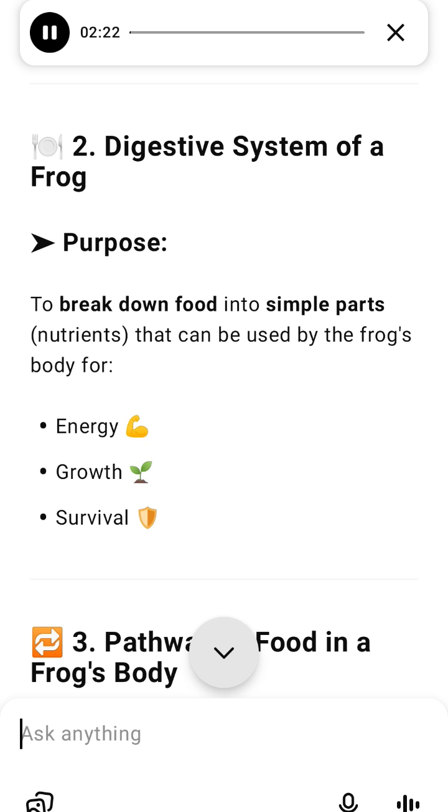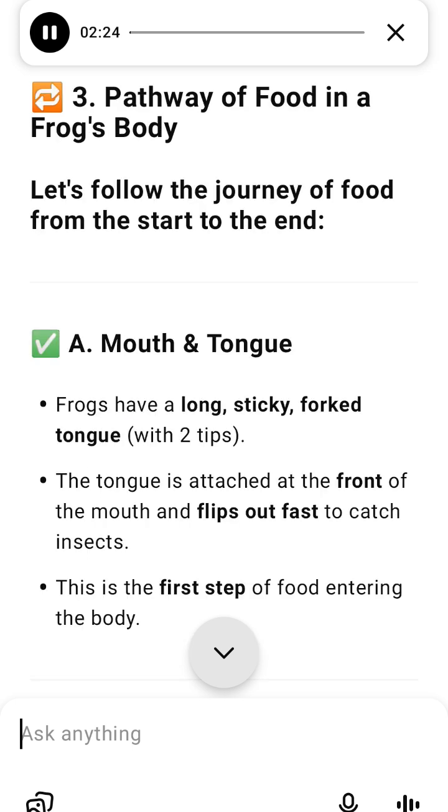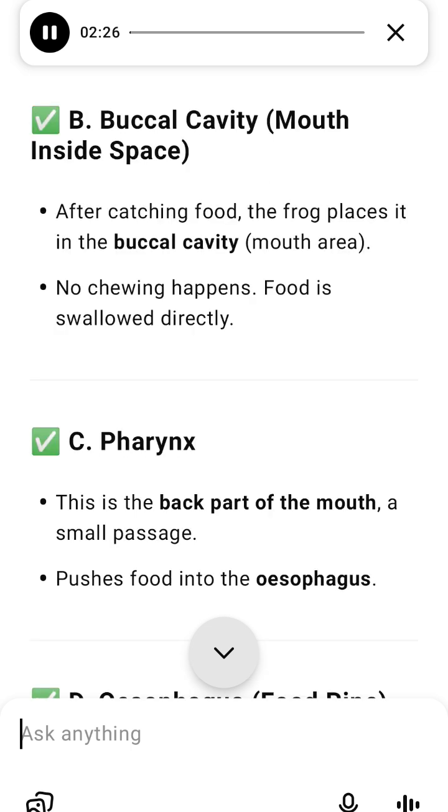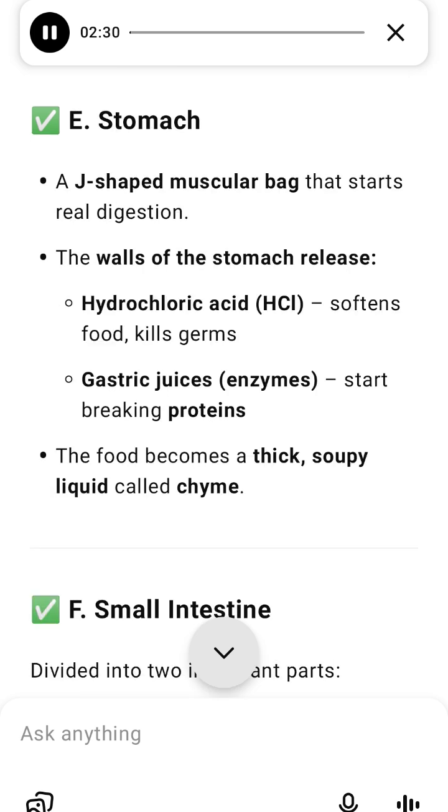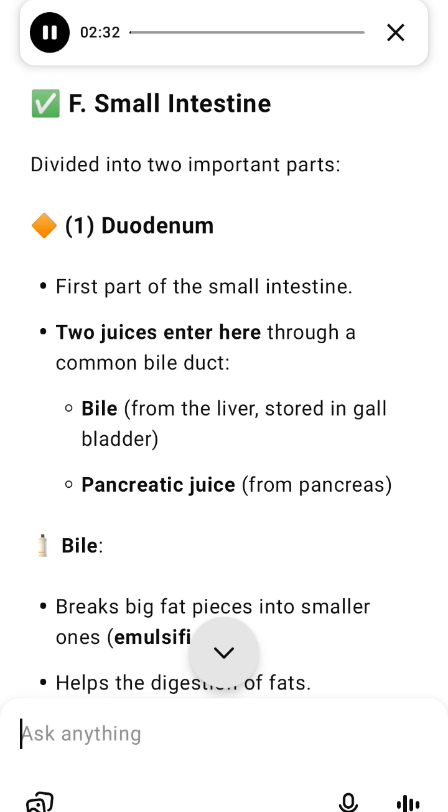4. Important helping organs of digestion. A. Liver. A large reddish-brown organ that makes bile, which helps break down fat. Bile is not an enzyme but helps digestion. B. Gallbladder, a small green sac under the liver, stores bile and sends bile into the duodenum when needed. C. Pancreas, a small pale gland near the stomach, makes pancreatic juice. This juice contains many enzymes to break down all food types.